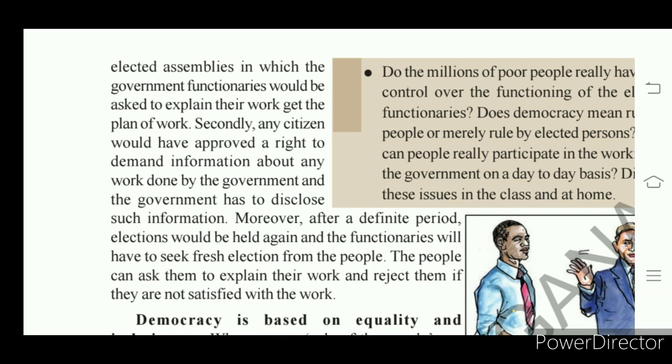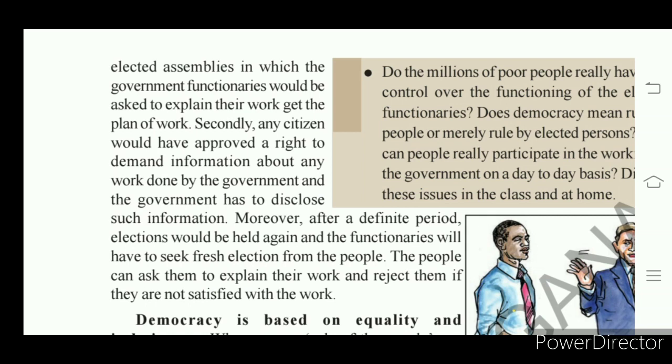People have given power to some representatives who are elected by people. So elected representatives must be answerable to people. Elected representatives will form the government. So the government is answerable to us. Even the prime minister, MLAs, MPs, ward members, sarpanch, upasarpanch, then what you call mayor, all these are answerable to us.